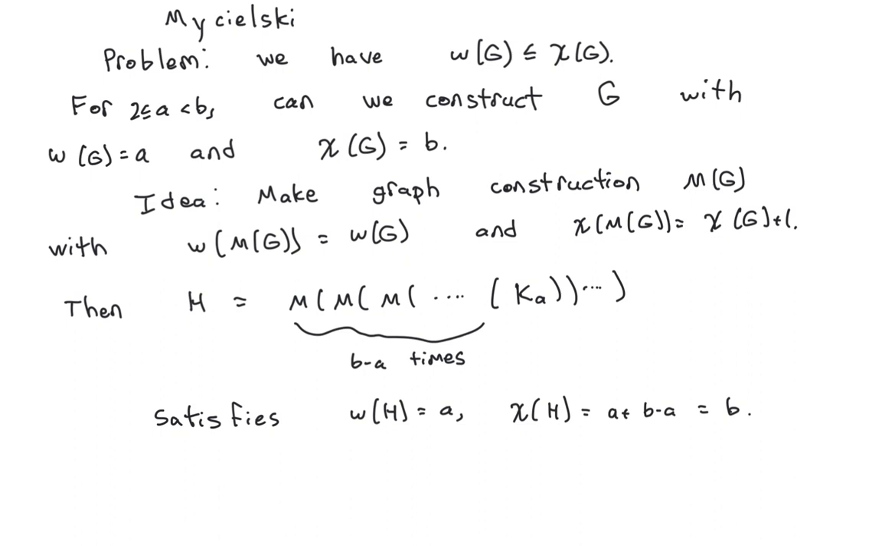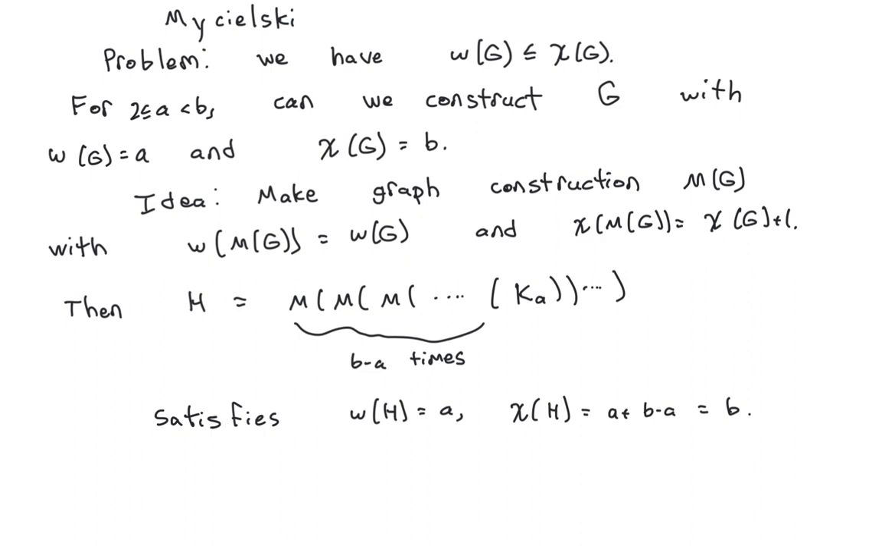So here we're going to discuss the construction due to Mycielski. And the idea is that given a graph G, we're going to create a new graph called M of G that has the same clique number, but that its chromatic number increases by exactly 1.